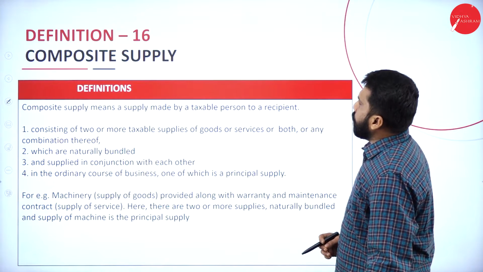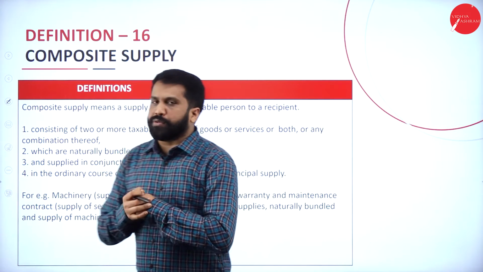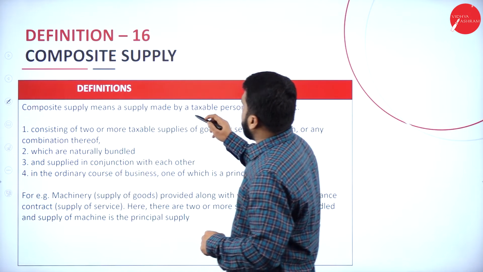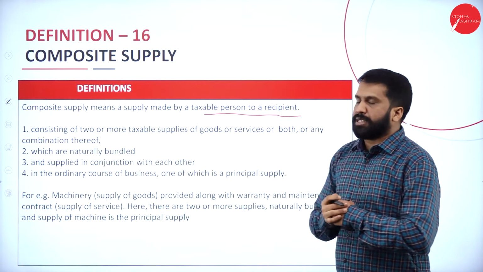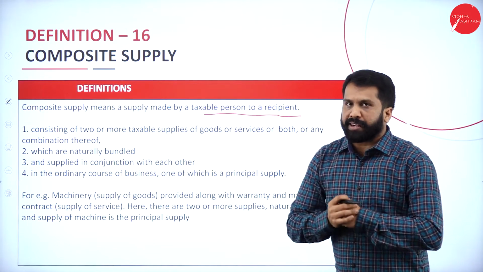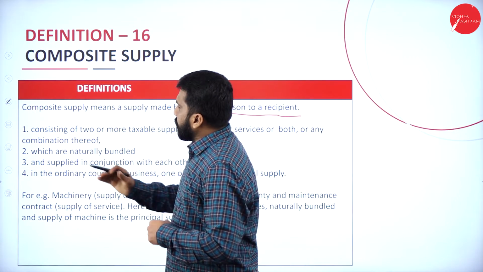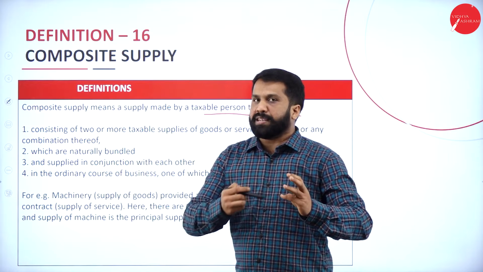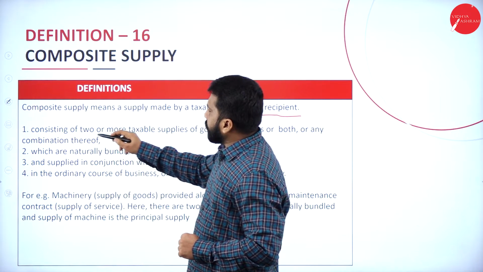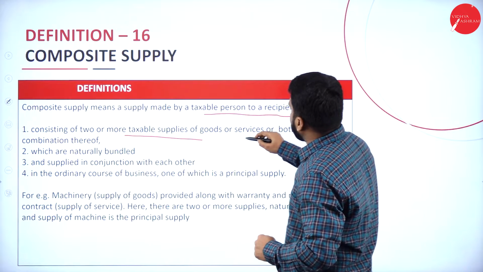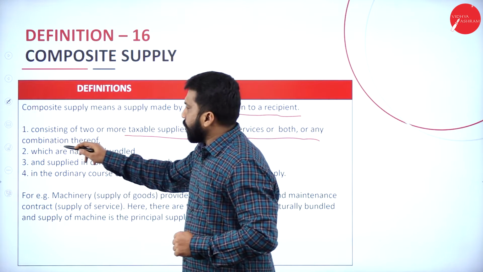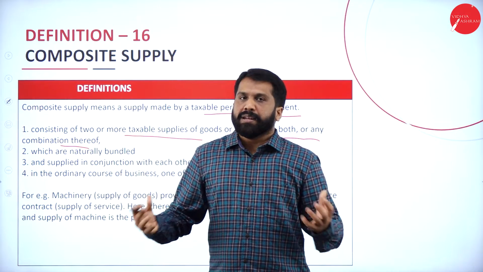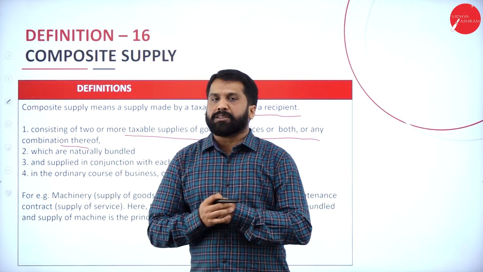Next, we'll go for the last topic, that is composite supply. Now remember, composite supply means a supply made by a taxable person to the recipient. Composite means what? Group of the product. Now for composite supply, when do we call it composite supply? First point, I'll read out, later I'll explain. Consisting of 2 or more taxable supplies of goods or services, or both in any combination. We have product 1, we have product 2. Both are different. All put together, if you sell, we call it composite supply.